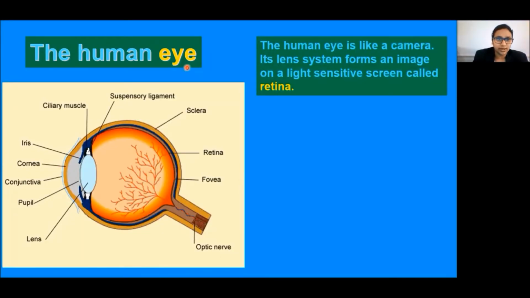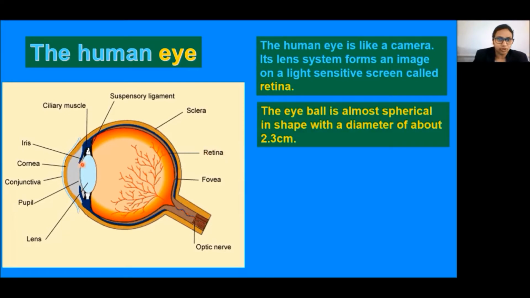The human eye is like a camera. Its lens system forms an image on a light-sensitive screen called the retina. The eyeball is almost spherical in shape with a diameter of about 2.3 centimeters.